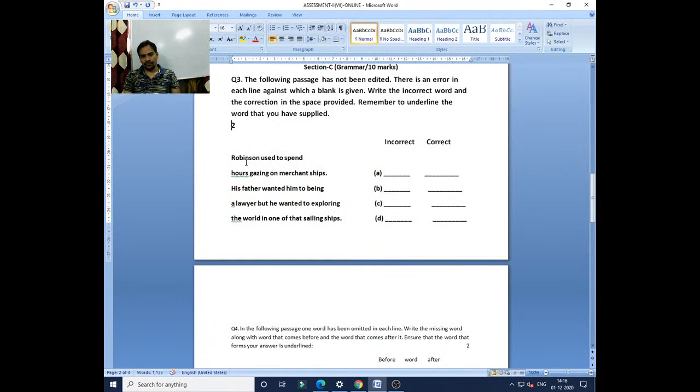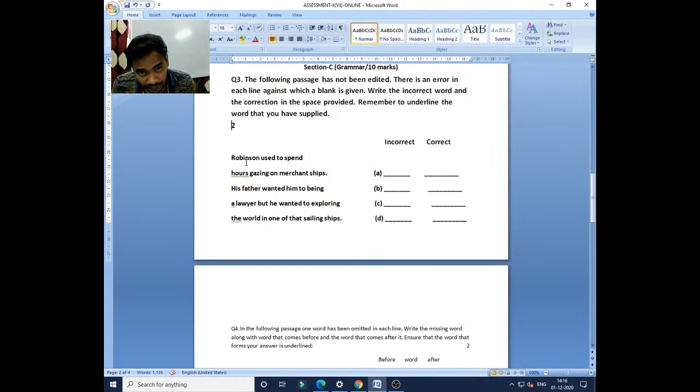Now you see the first one, editing error. Robinson used to spend hours gazing on merchant ships. His father wanted him to be a lawyer, but he wanted to exploring the world in one of that sailing ships. Clear? This is the passage, a very short passage, and we have to identify and detect the error, and we will write the correct answer.